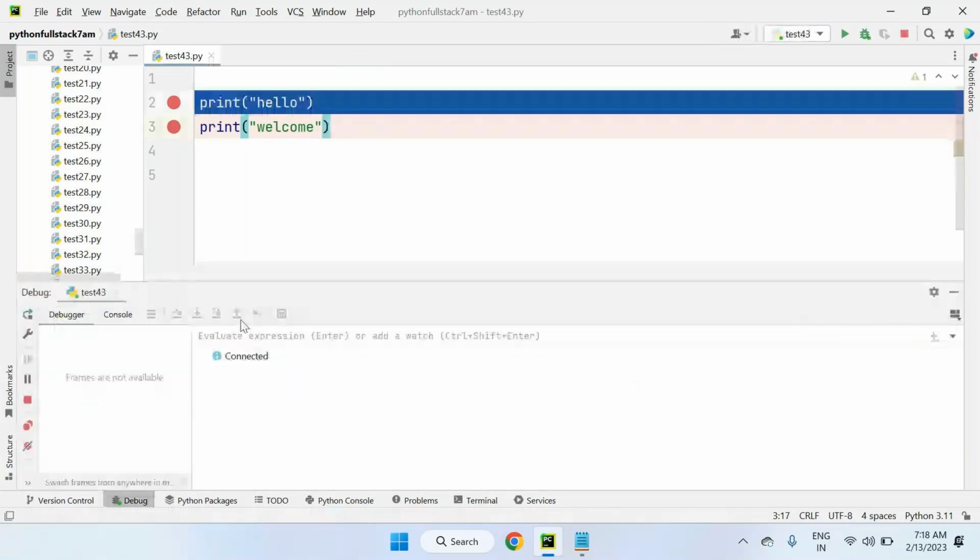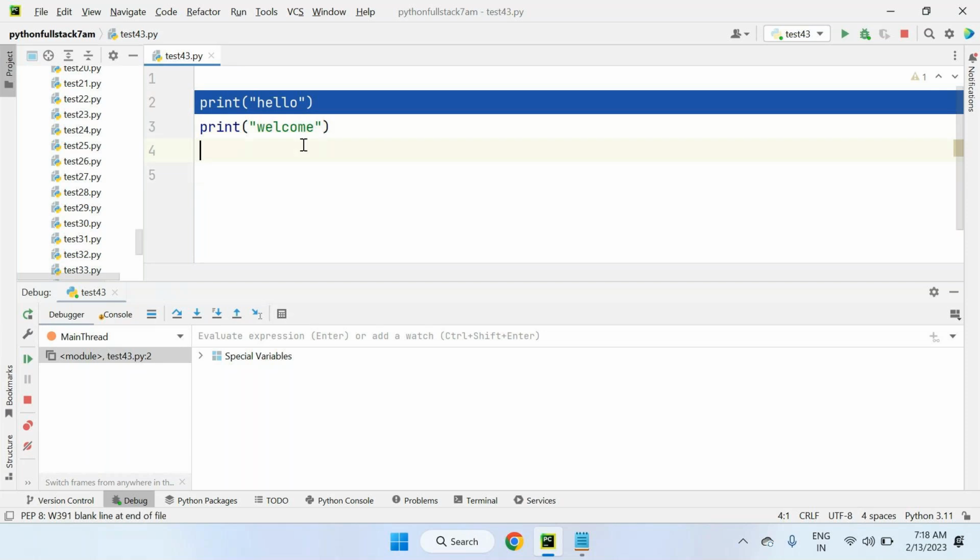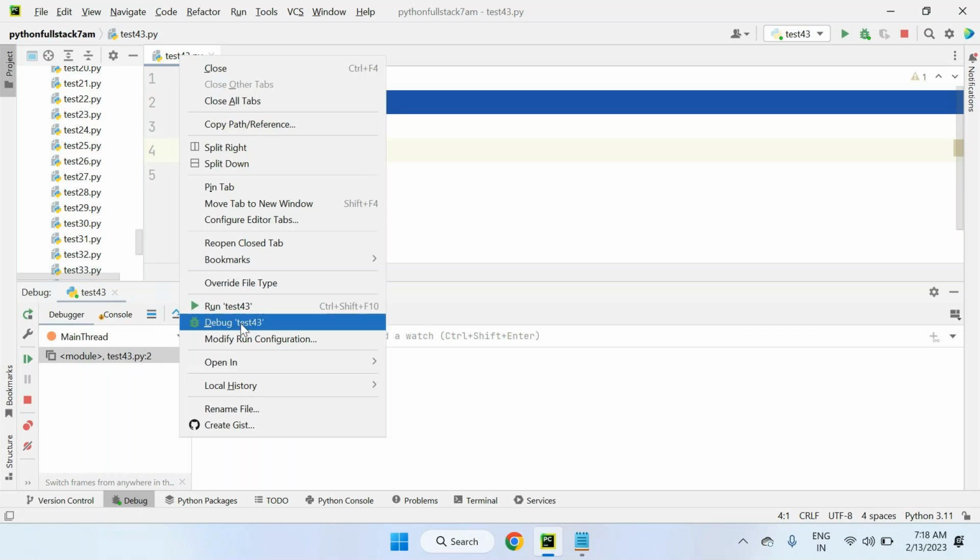Once the debugger window has started, just observe here. In the debugger window you can see the main thread. That indicates that by default every Python program has one thread, called the main thread, and every time it is executing under this main thread. If you want, you can get the main thread name also, and I will show you how. Just a moment, I want to show you whether this is executing under the main thread or not. You can see there is a main thread clearly available.